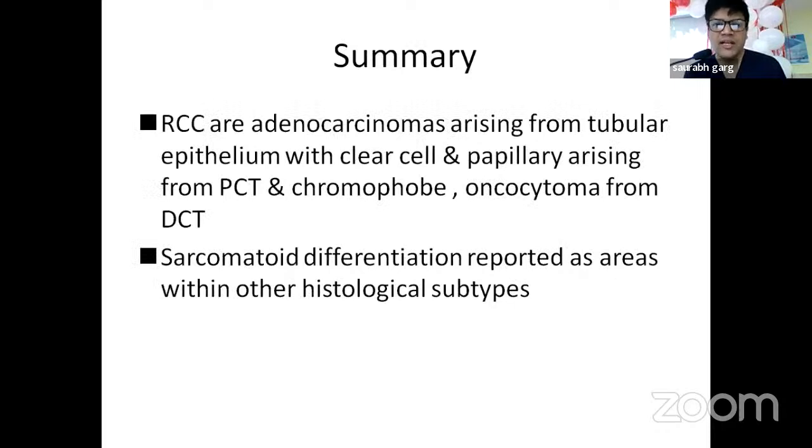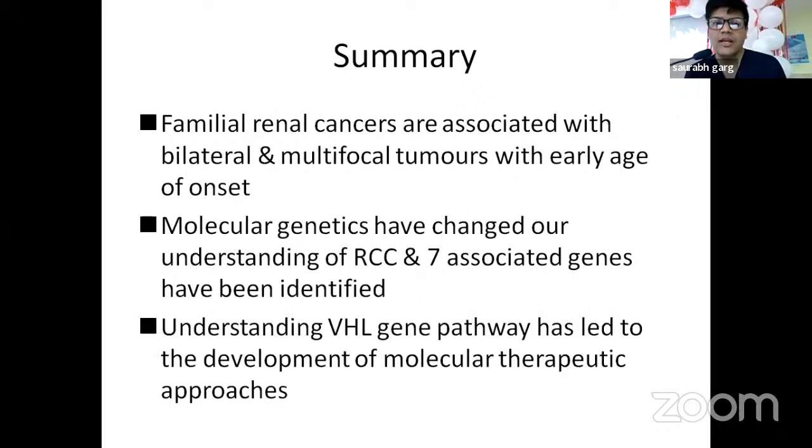So the summary is: RCCs are adenocarcinomas arising from the tubular epithelium, with clear cell and papillary arising from the proximal convoluted tubule, and chromophobe and oncocytoma from the distal convoluted tubule. Sarcomatoid differentiation is reported as areas within the other histological subtypes. Familial renal cancers are associated with bilateral and multifocal tumors with early age of onset. Molecular genetics have changed our understanding of RCC, and 7 associated genes have been identified. Understanding of the VHL gene pathway has led to the development of molecular therapeutic approaches.